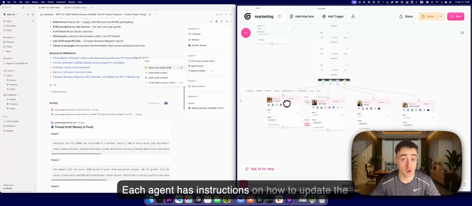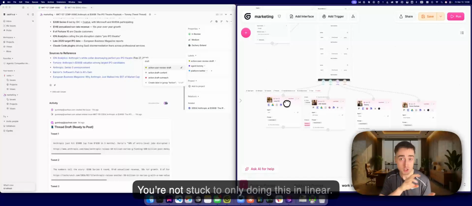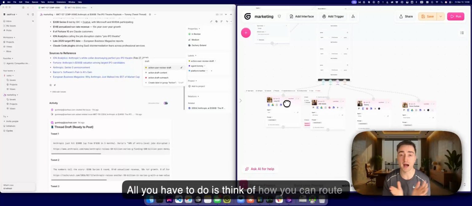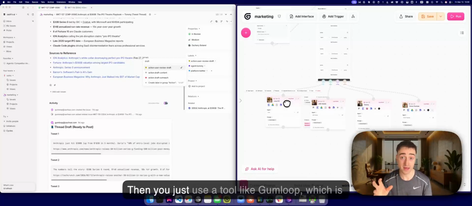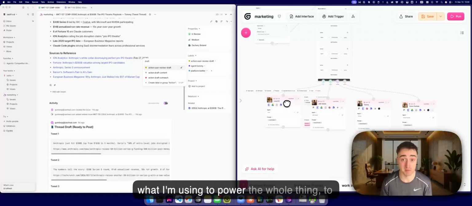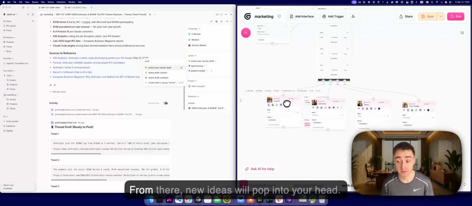Each agent has instructions on how to update the Linear issues. This is just a framework or a way to build the system. You're not stuck to only doing this in Linear. All you have to do is think of how you can route things and tag things. And then you just use a tool like Gumloop, which is what I'm using to power the whole thing, to automate it. And from there, new ideas will pop into your head.